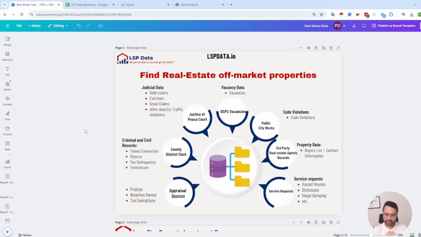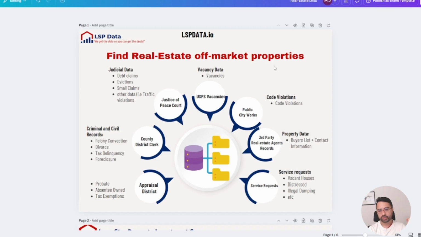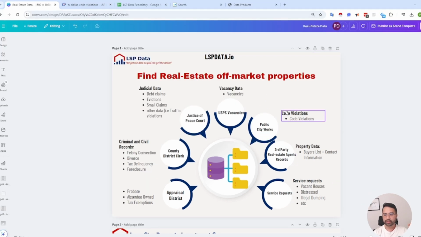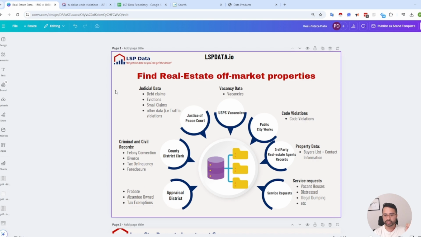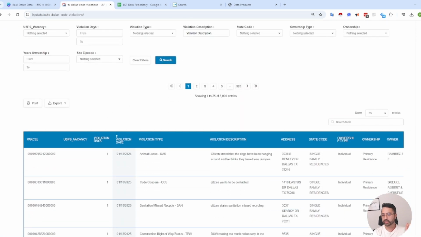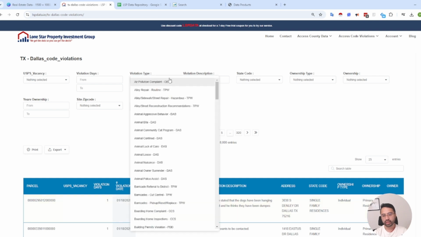Now I want to show you an example of how this information all comes together to make it meaningful. So let's say we're looking at code violations here. Again, let's look at this code violation area. Two or three areas that we're going to touch on here are the parcel information, the ownership information, and then the code violation. So here, as you can see, we refresh this data on a daily basis.